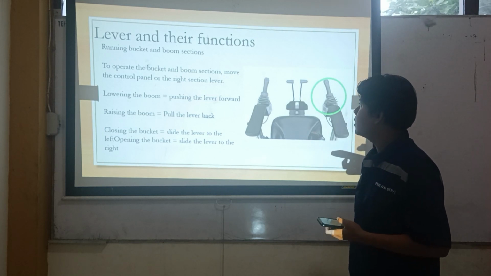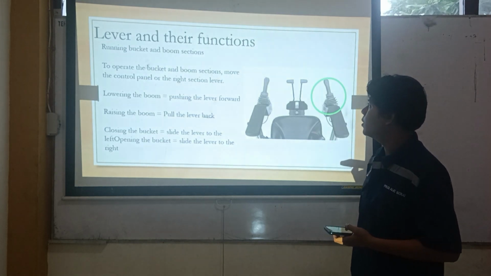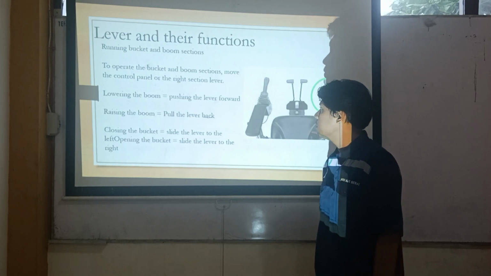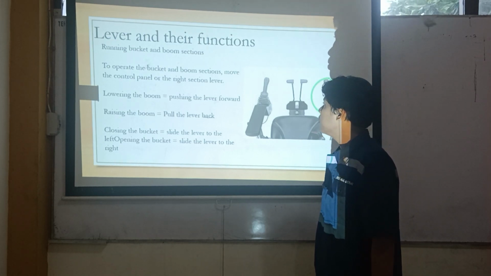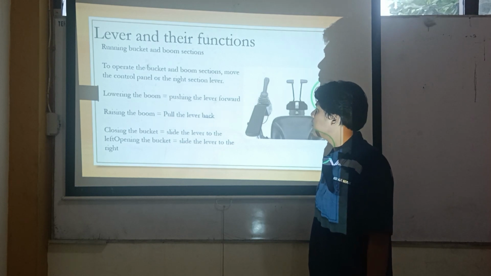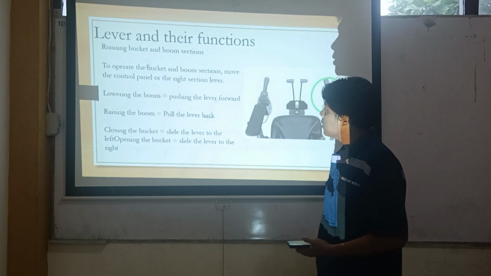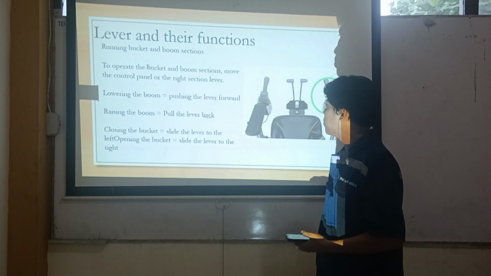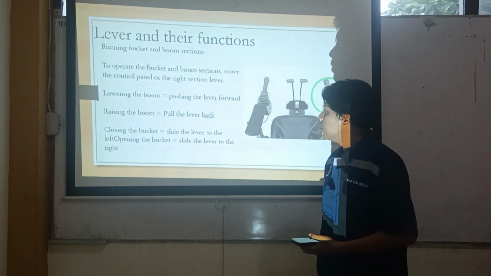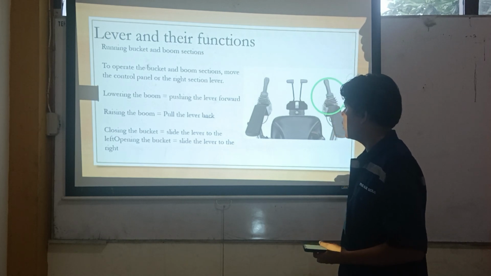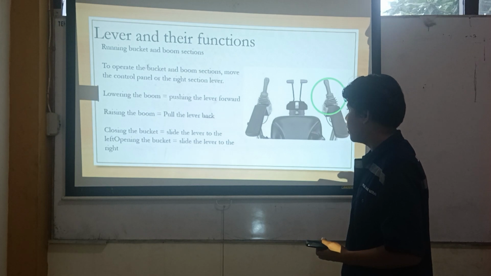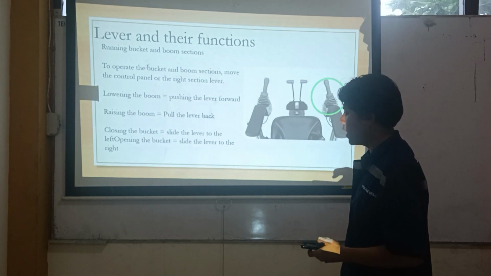Levers and their function. Running the bucket and boom section. To operate the bucket and boom section, move the control panel or the right lever. Lowering the boom, push the lever forward. Raising the boom, pull the lever back. Closing the bucket, slide the lever to the left. Opening the bucket, slide the lever to the right.